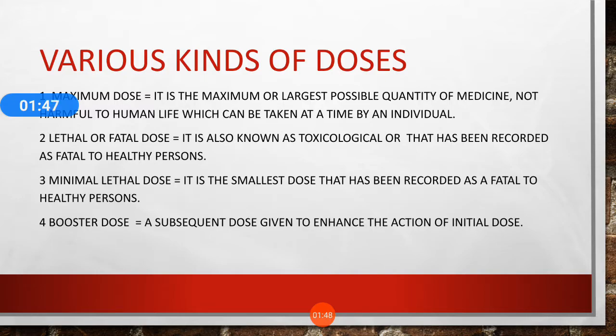First one is the maximum dose. It is the maximum or largest possible quantity of medicine, not harmful to human life, which can be taken at a time by an individual. This is the maximum quantity of any medicine which you can take. It is not harmful for the patient. Maximum dose means the maximum quantity of that medicine.